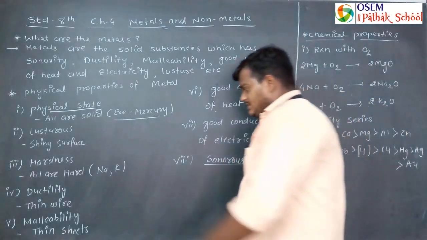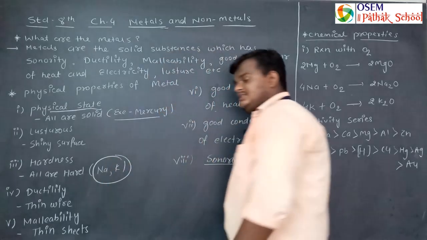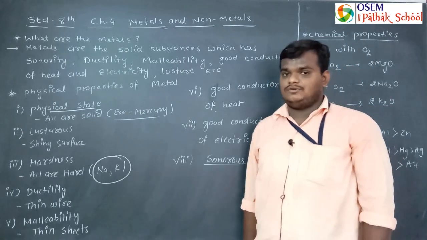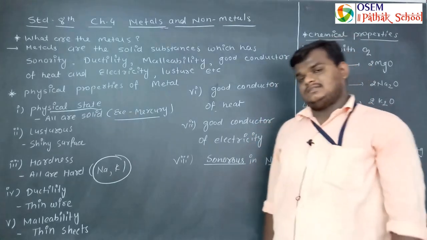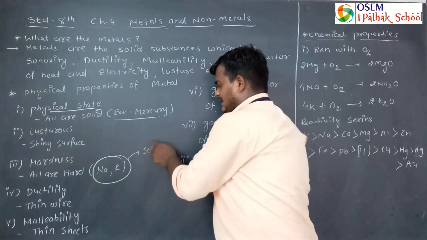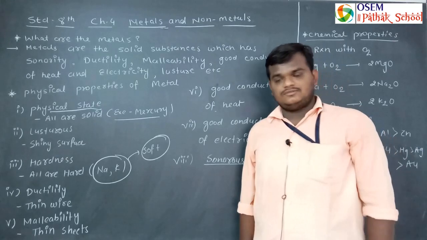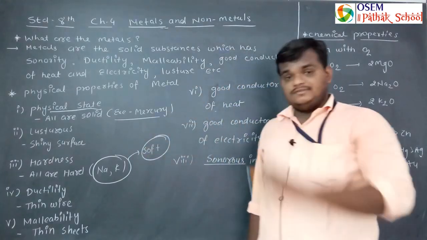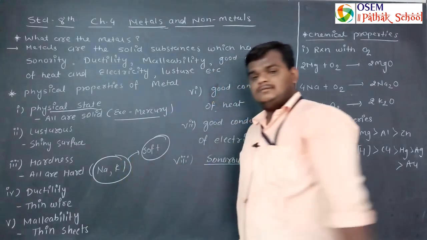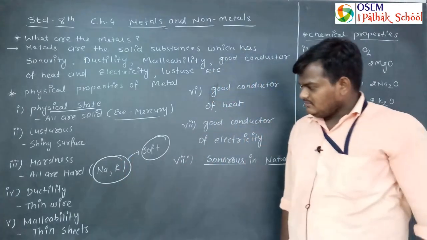Sodium and potassium are the metals which can easily be cut by a knife. आप उसको नाइफ से आराम से कट कर सकते हो, इतने ये सॉफ्ट होते हैं. So these are the exceptions, sodium and potassium. So these are the two metals which are soft in nature. Except these, all metals are hard in nature.